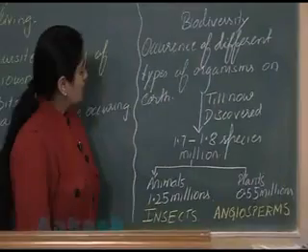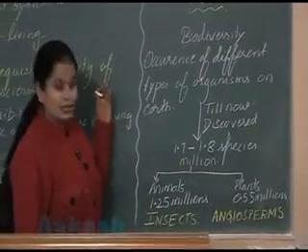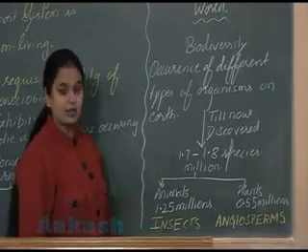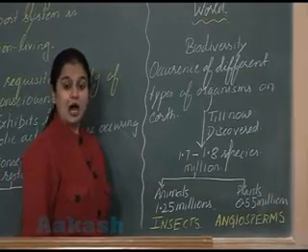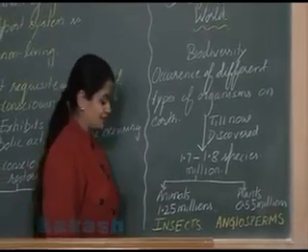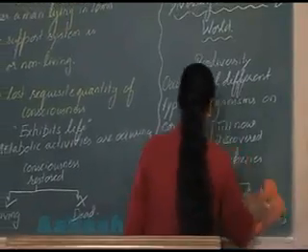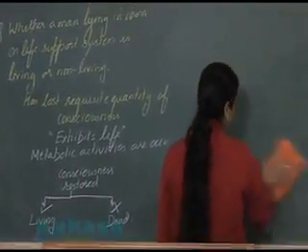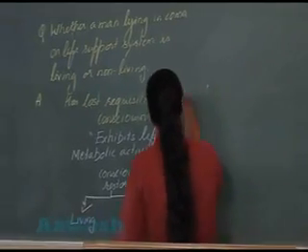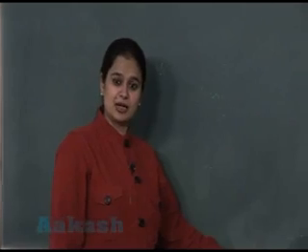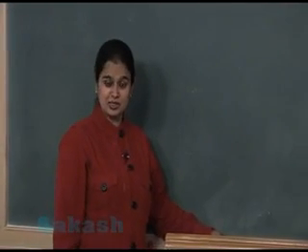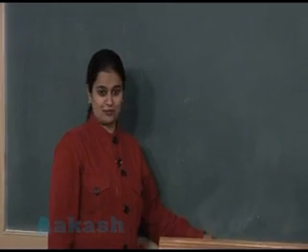So after reviewing the different types of plant and animal species, their number, now we will see how to classify these organisms. You have just seen such a huge diversity, around 1.7 to 1.8 million species discovered so far.